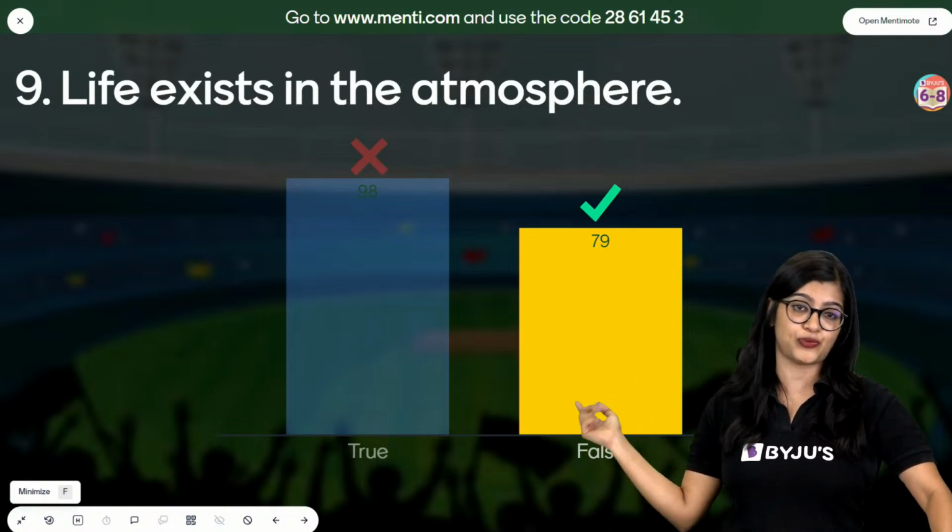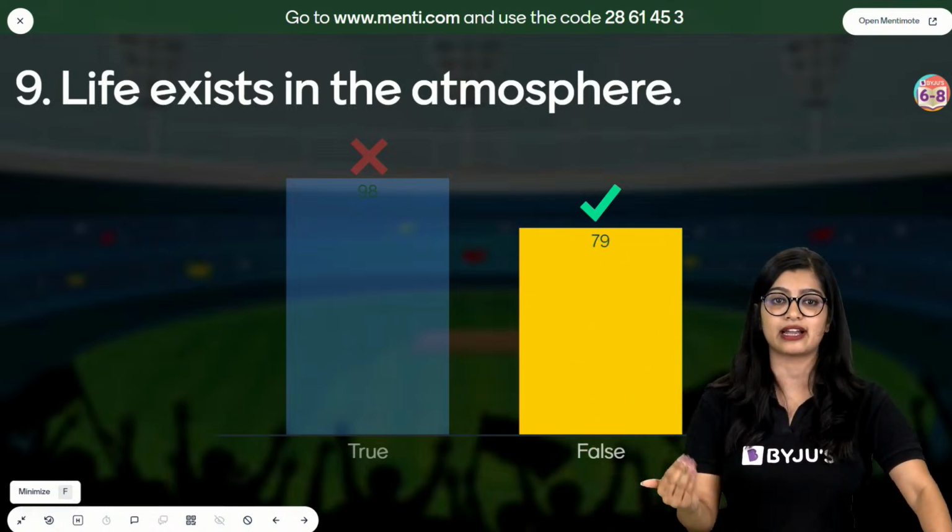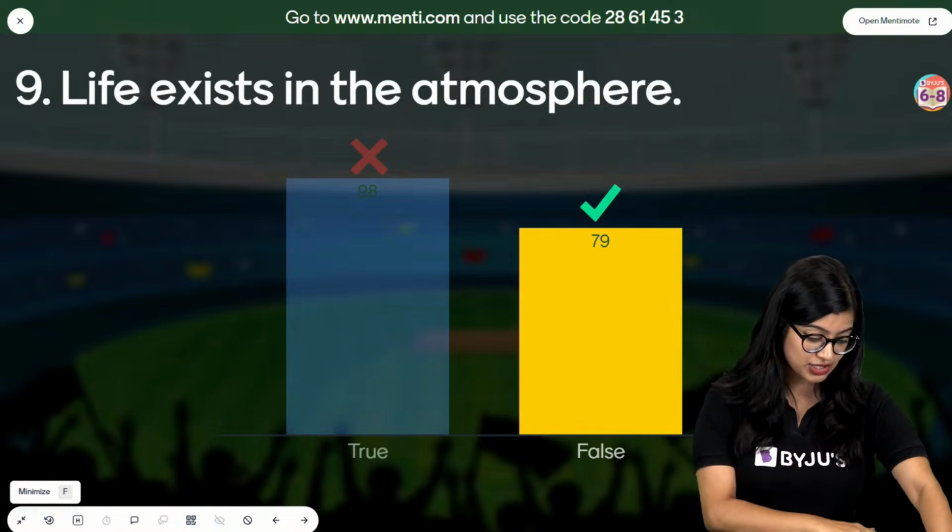Life exists in the biosphere. Yes, atmosphere has many layers. One part of it which interacts. Shobna, oh, so she's asking everybody.